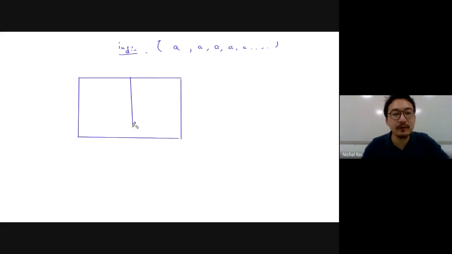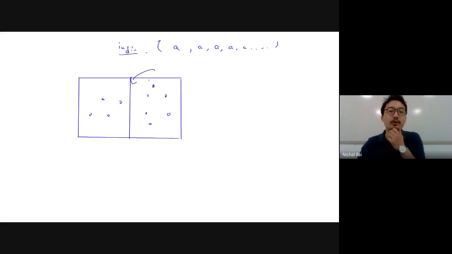Now, next we consider indistinguishable particles. Same scenario, we have indistinguishable particles, but the indistinguishable particles, or molecules, are sitting over here. Now, if we remove the partition, what will happen? The entropy will increase, decrease, or remain the same?